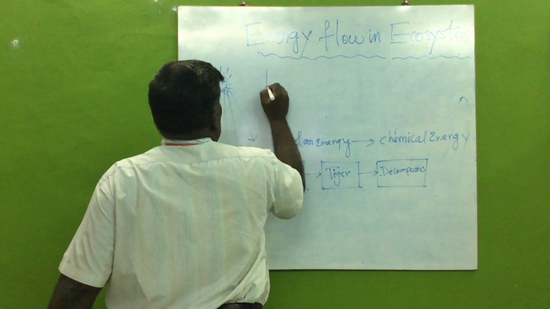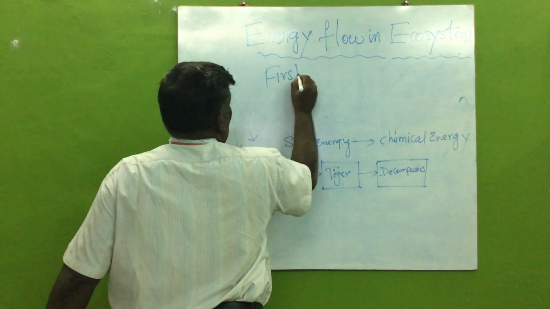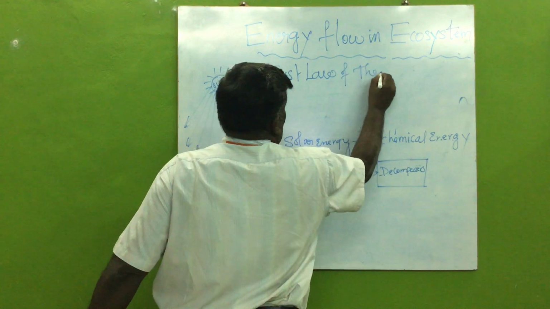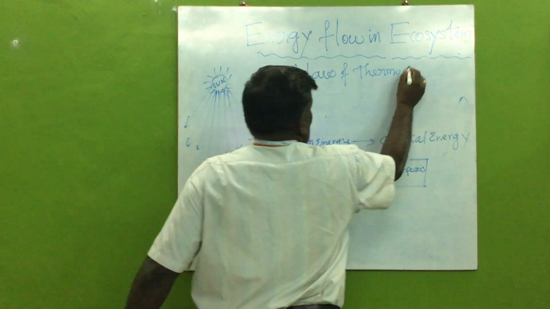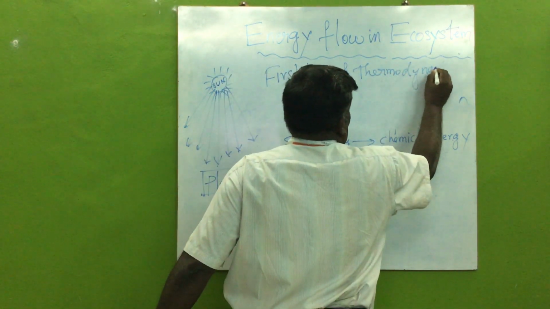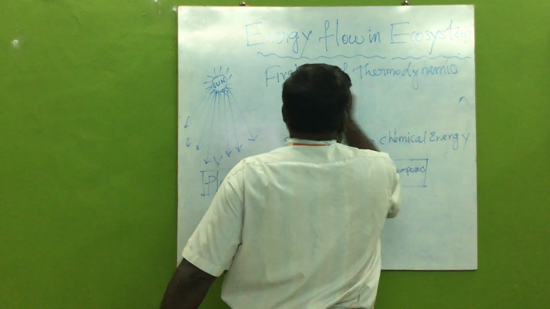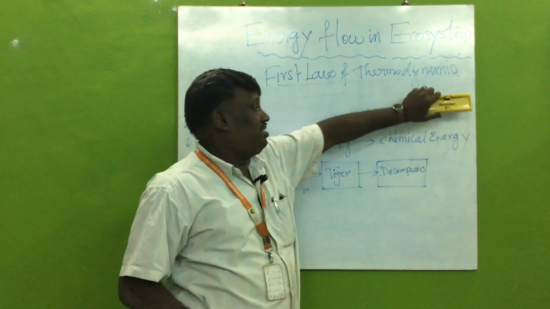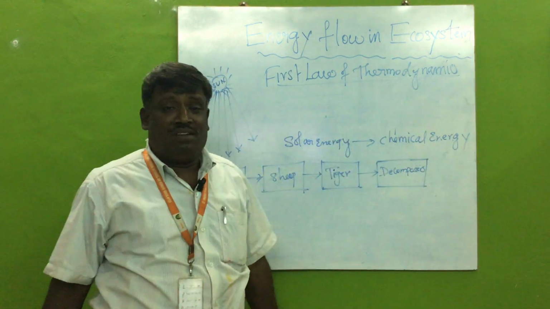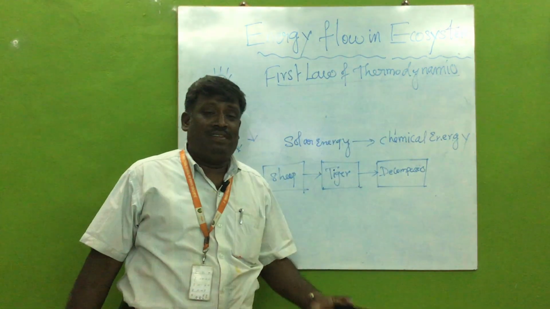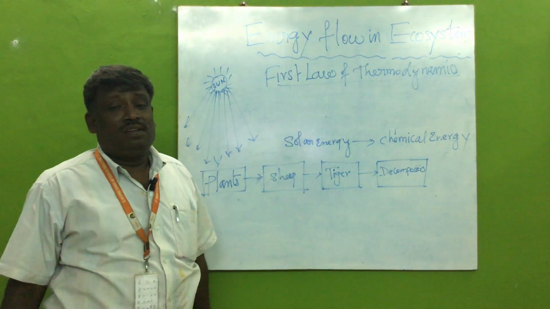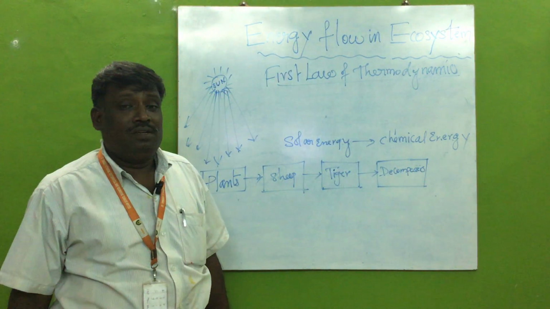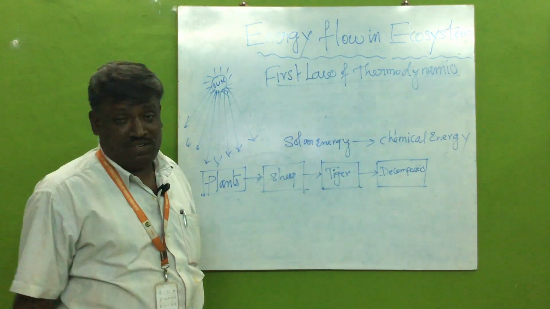So what does the first law of thermodynamics state? The first law of thermodynamics states that energy can neither be created nor be destroyed, but it can be converted from one form of energy to another form of energy.